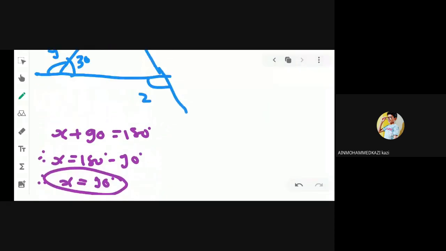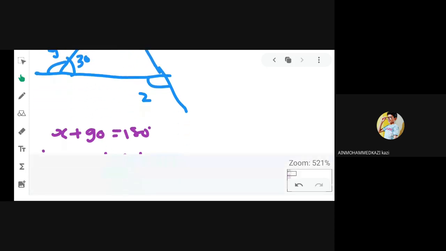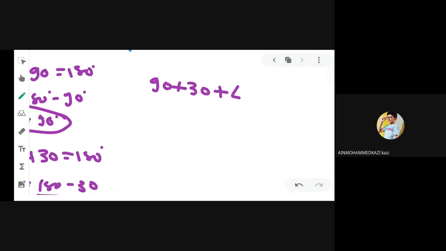And the other interior angle, the third interior angle, is not given. But we know that the angle sum of a triangle is 180 degree. So 90 degree, 30 degree and plus the third angle which is unknown.